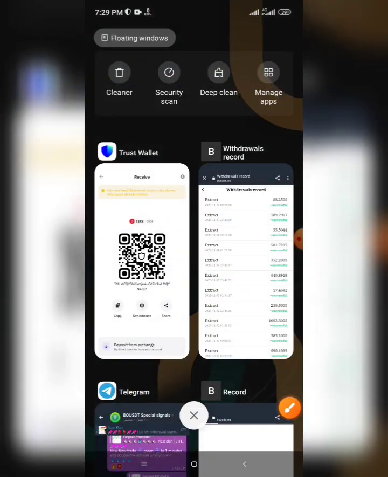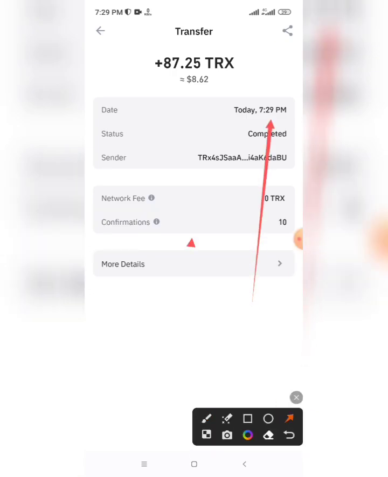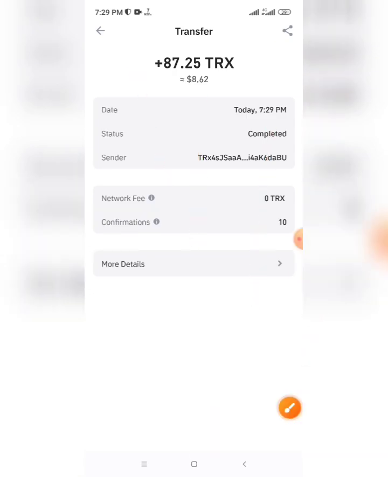I will go to my Trust Wallet and show you. See, everyone. See the time and the amount at the time here. In 1 second it will arrive to your wallet directly, everyone.